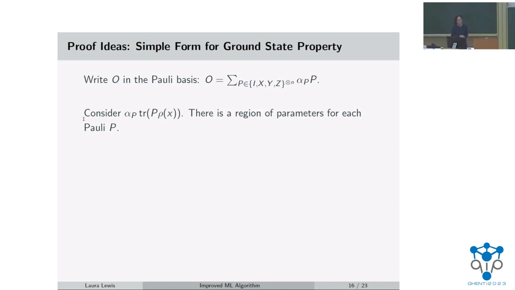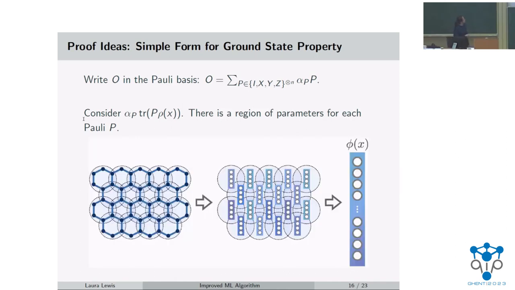So what I mean by this is, consider this figure again. What I was talking about before was that each local term, because it only depends on a constant subset of the parameters, then we only need to consider a certain constant size region of parameters for each local term in the Hamiltonian. But the way that we can relate this to the Pauli p is that if we consider some Pauli that is close by to a local term, so it acts on qubits that are nearby to this local term, then we can also just consider, again, that same region of parameters for the Pauli instead.